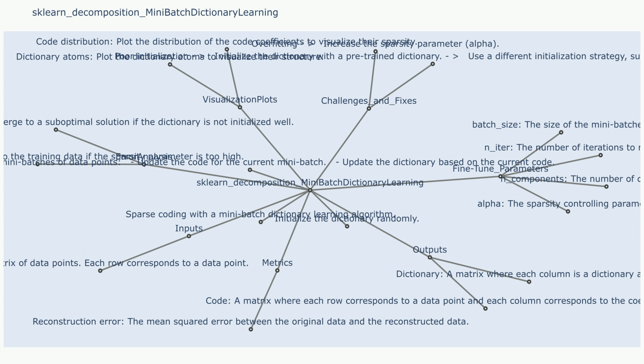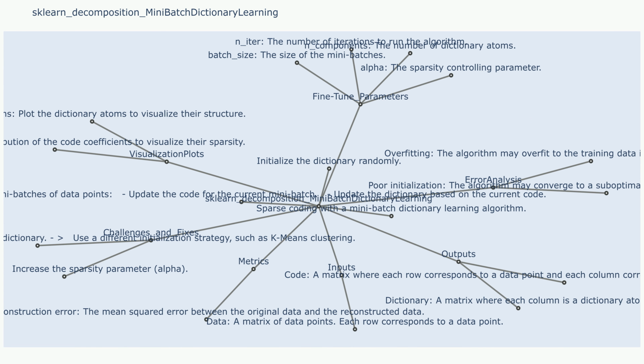Challenges and fixes. Challenge 1. Overfitting. The dictionary might overfit to the training data, resulting in poor performance on unseen data. Sample use case that resulted in challenge 1: training on a small dataset with a large number of dictionary atoms might lead to overfitting. Fixes to challenge 1. Increase the size of the training dataset. Reduce the number of dictionary atoms. Use regularization techniques like lasso to prevent overfitting.